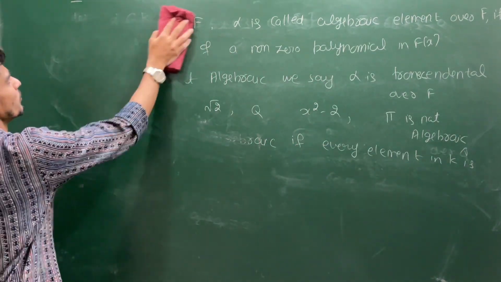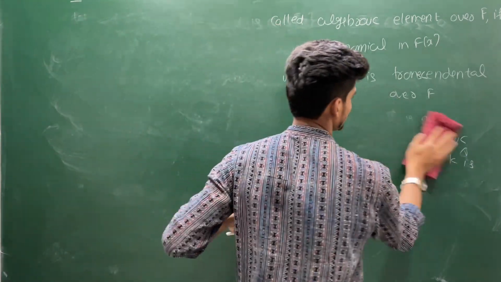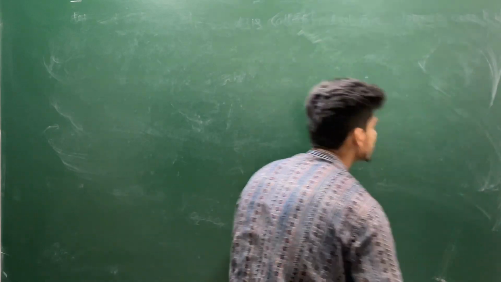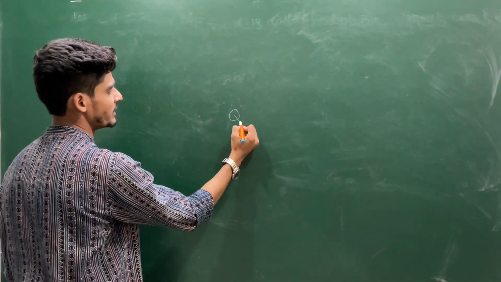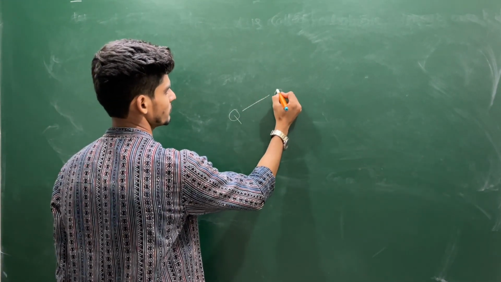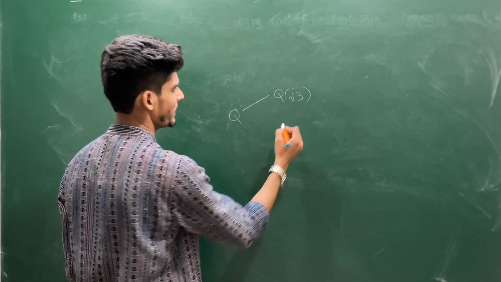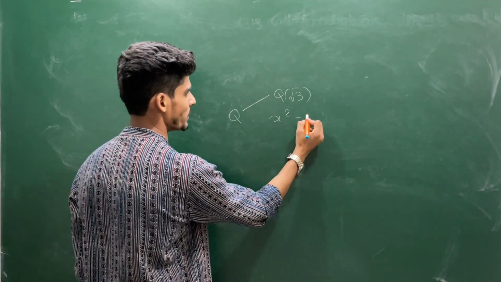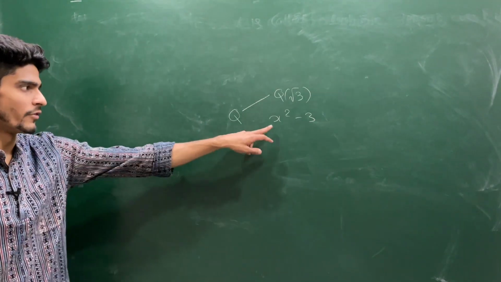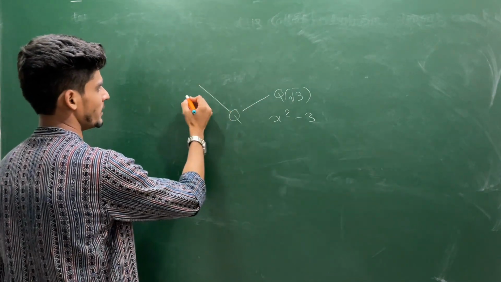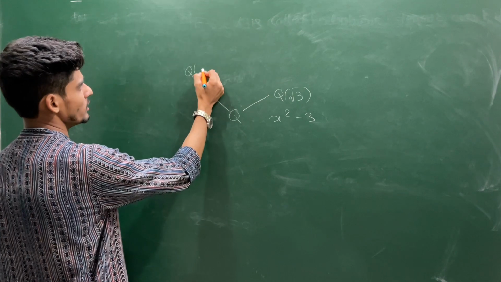Let's see some examples of algebraic extensions. Suppose we are having a base field Q. This Q(root 3) is an algebraic extension because for this you can give me this polynomial x square minus 3. This is defined on Q, so this is an algebraic extension. Here you can take Q(square root of 2).